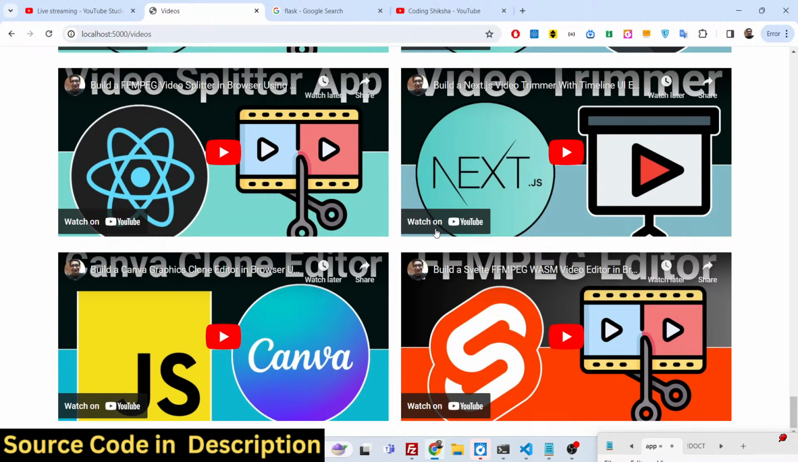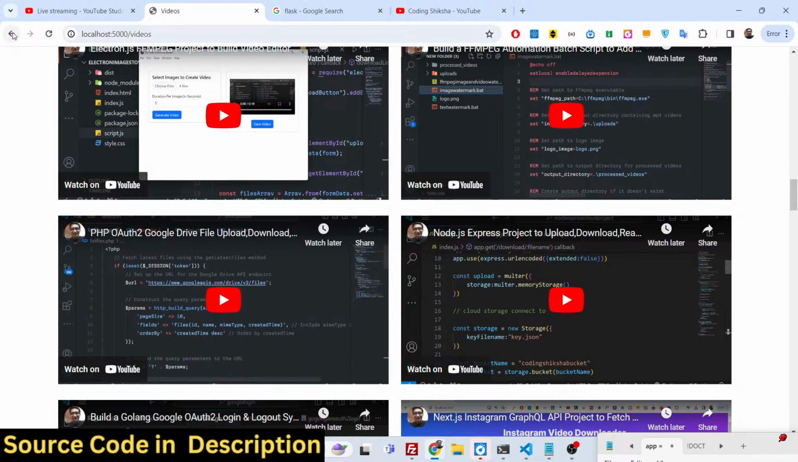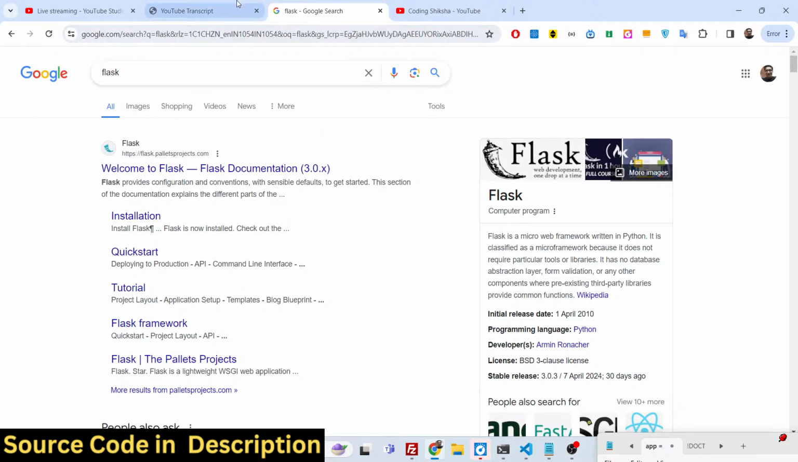It's a great application guys. First of all, it allows you to get the transcript of a particular YouTube video, and also it allows you to fetch videos of a particular channel. You can mention how many videos you want inside this input field, 50, 100. It can fetch unlimited videos, so you just need to mention the number. This is the actual application we will be constructing in Flask.